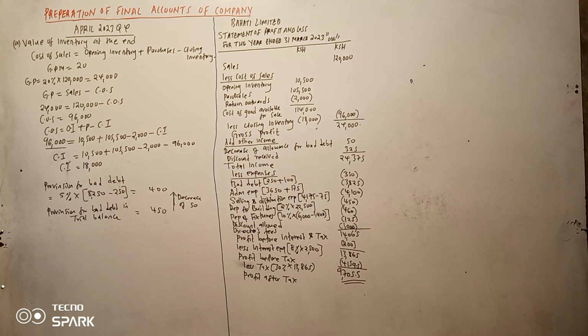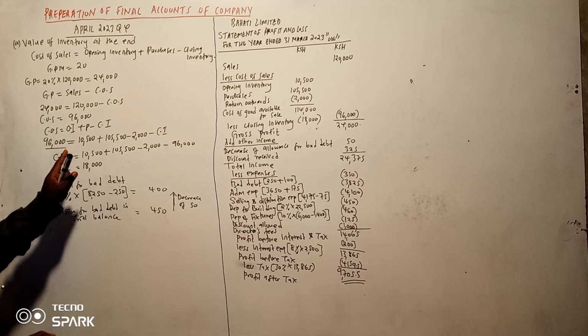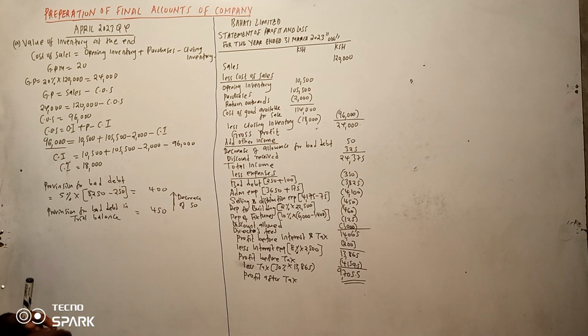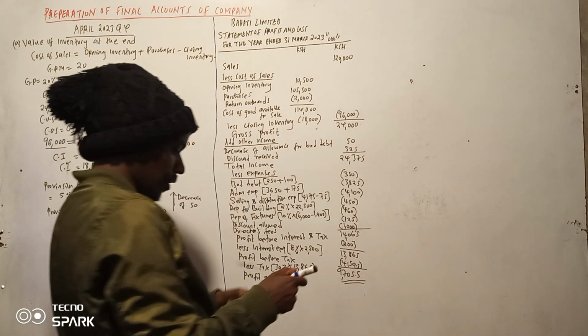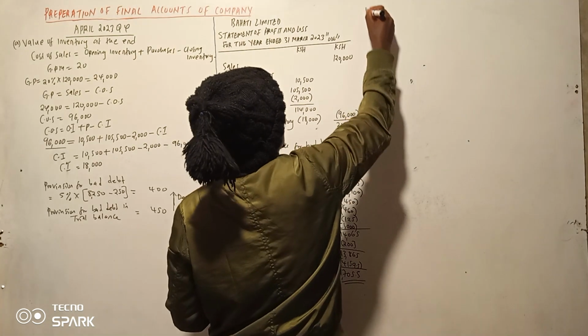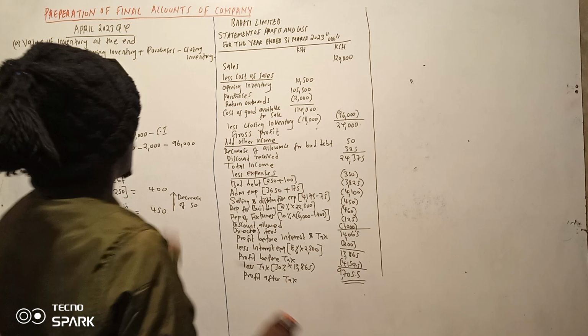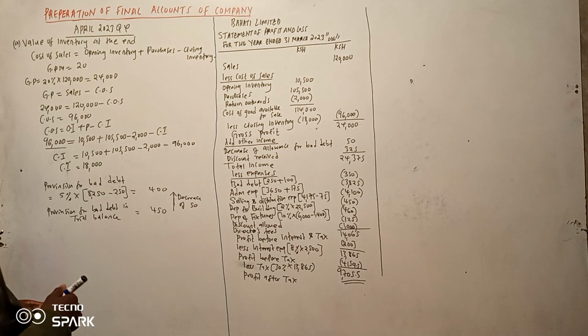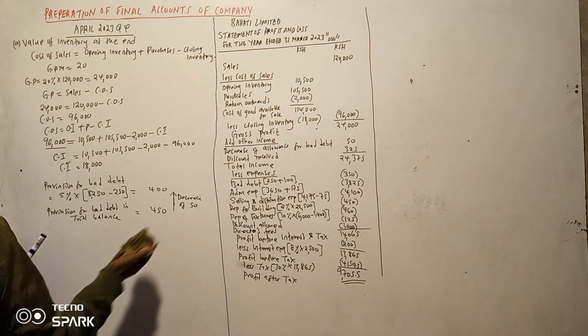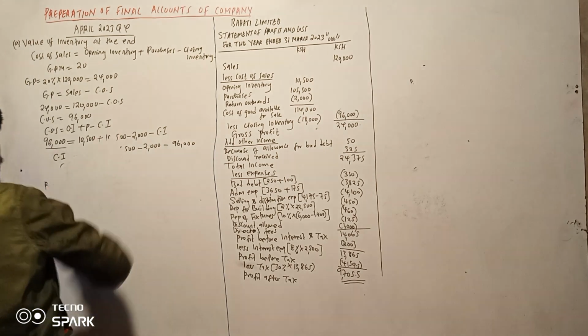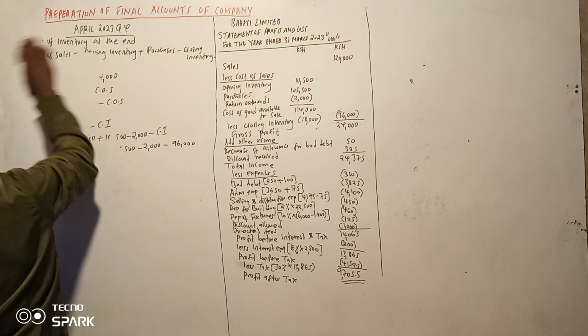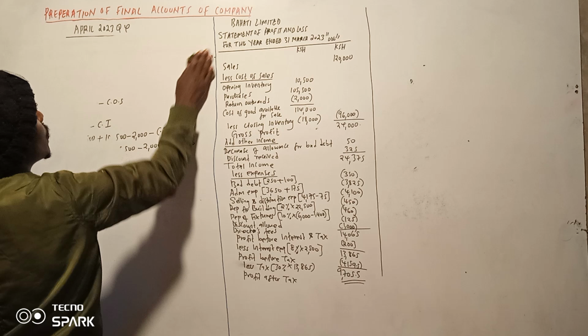So you shall allow me to have this part, this side, because we need to prepare the retained earnings account, and then balance sheet. I will prepare the balance sheet in this side. So retained earnings account this side. Now I think I can comfortably have this part so that we can prepare the retained earnings account.